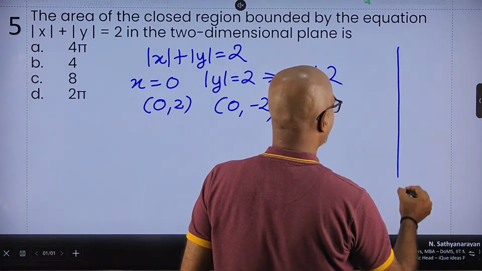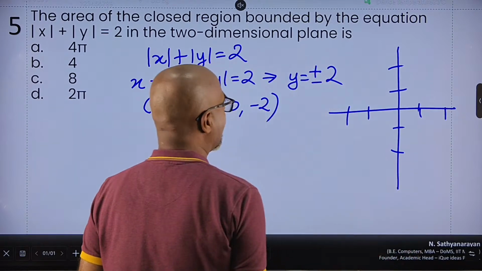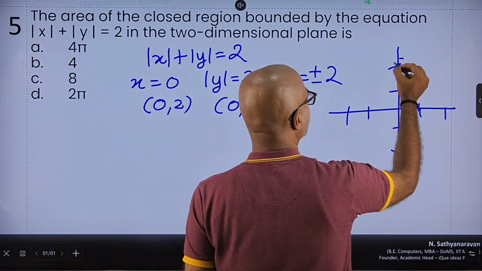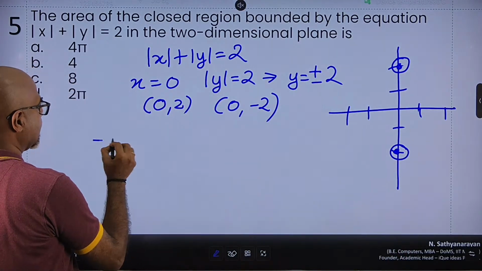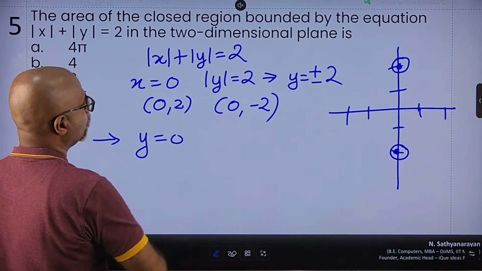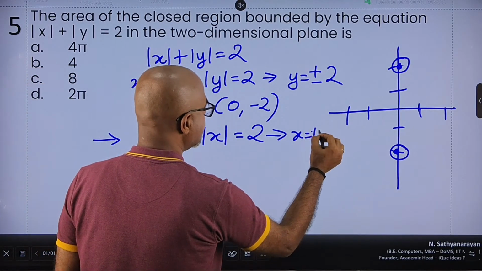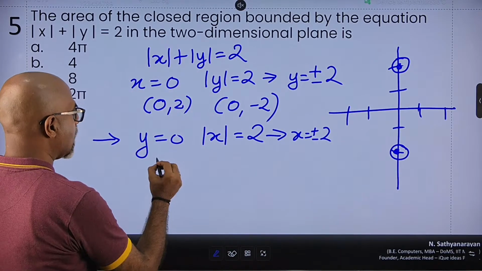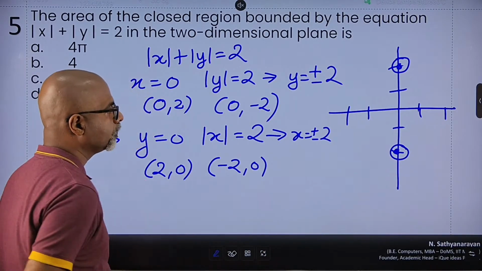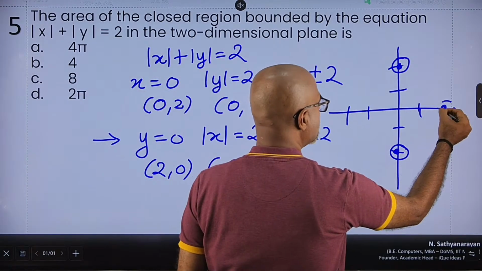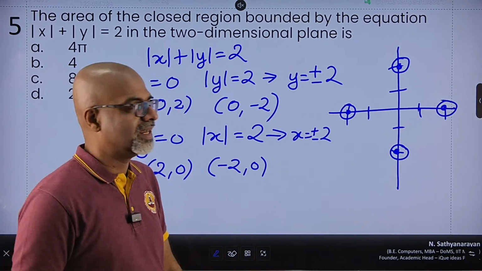So if I want to plot this on a graph, let us say I have a graph like this. So value of x is 0, value of y is 2. So 1 is this point, 0 and minus 2, I get another point. Now the second step, I will assume y is equal to 0, which means modulus of x is 2, which means x is either plus or minus 2. So now I get the coordinates 2, 0 and minus 2, 0. So now 2, 0 is this point, minus 2, 0 is this point. I've got 4 points. Let's connect all of them.